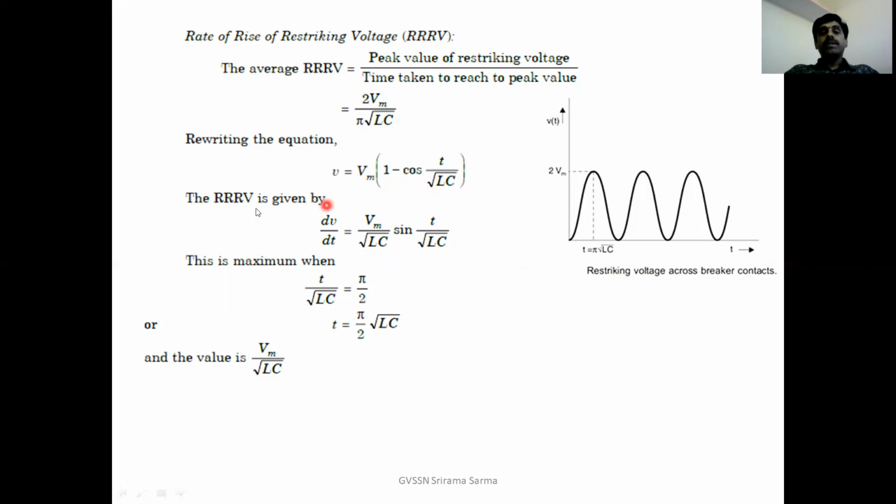If you rewrite the expression, V is equal to Vm into 1 minus cos omega nt, the RRRV is given by dV by dt, which is Vm by root LC into sin t by root LC. Then the maximum value of the RRRV occurs when t by root LC is pi by 2. Then t is equal to pi by 2 into root LC. Therefore, this is the time at which the RRRV is maximum, and the value is given by Vm by root LC.